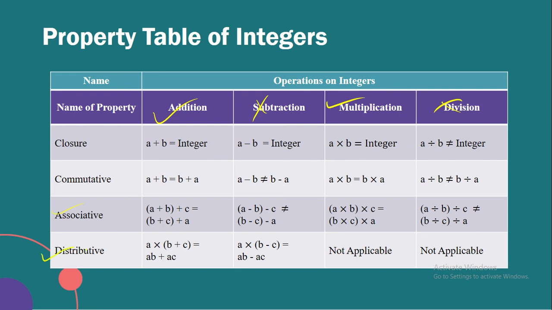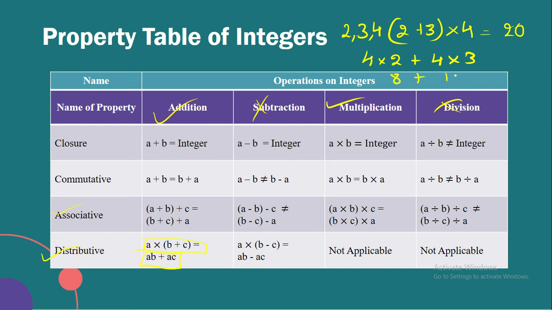Now the distributive property: a into b plus c is equal to ab plus ac. You might have heard about the distributive property. It states that if we have 2, 3 and 4, these are the numbers, so 2 plus 3, into 4, right? We can state that as 4 into 2 plus 4 into 3. So in this case what do we get? 5 into 4, that is 20. Now here 4 2s are 8, we get 8 plus 12, that is also equal to 20.